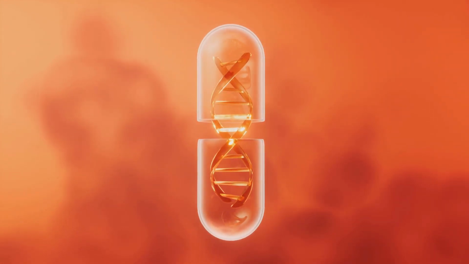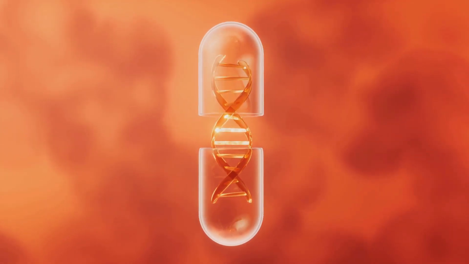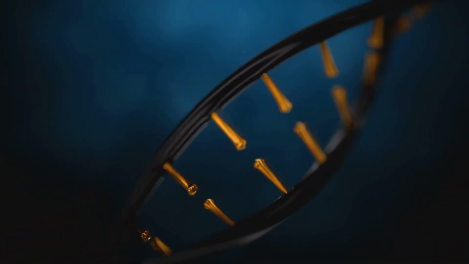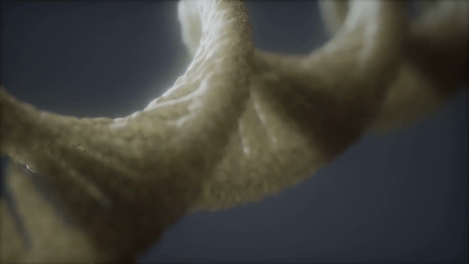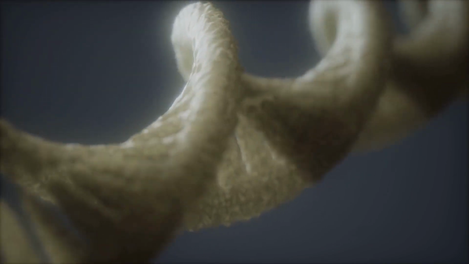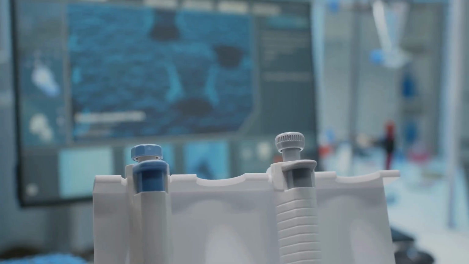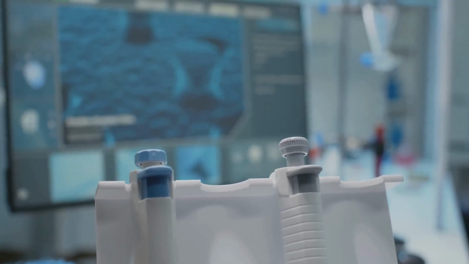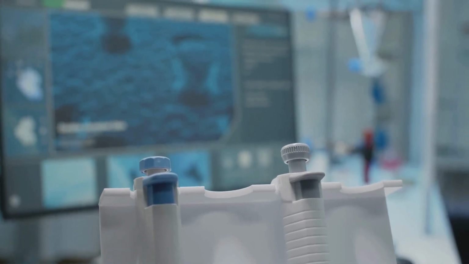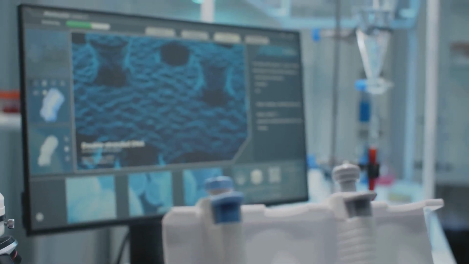DRD2 genotype. The dopamine D2 receptor, encoded by the DRD2 gene, is the target of many antipsychotics. Genetic variations in DRD2 have been associated with treatment response and side effect profiles. For example, certain polymorphisms may contribute to increased susceptibility to extrapyramidal symptoms, or EPS, or hyperprolactinemia.